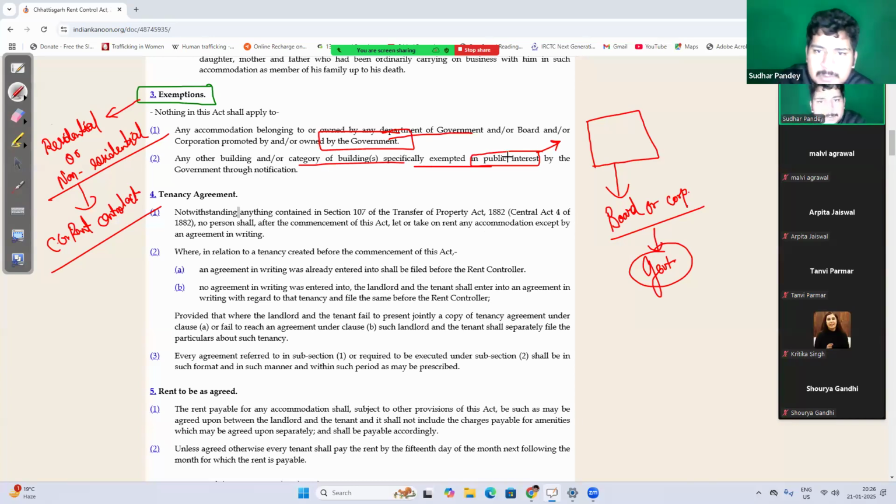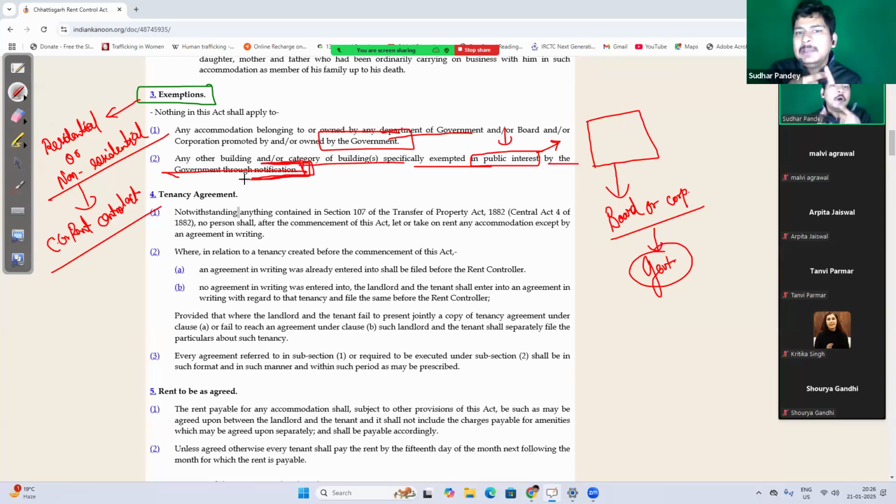So you have to remember which has been specifically exempted in public interest by the government through notification. So the government has passed a specific notification that this particular property is exempted due to public interest, right? So government ka property plus any property which the state government by notification exempts. When I'm saying government ka property, it shall include both residential and non-residential property.